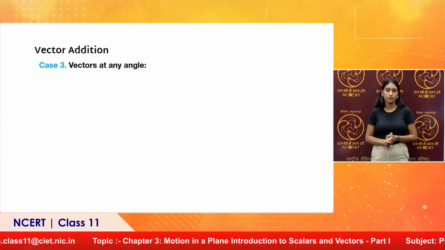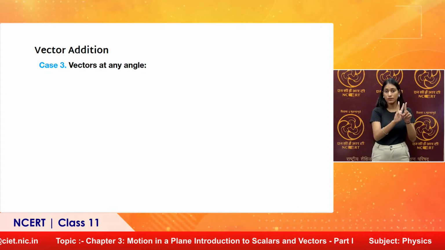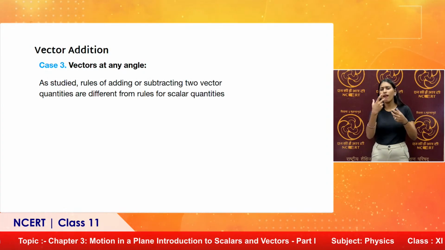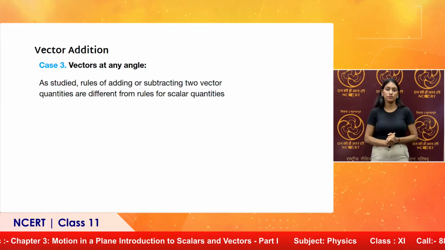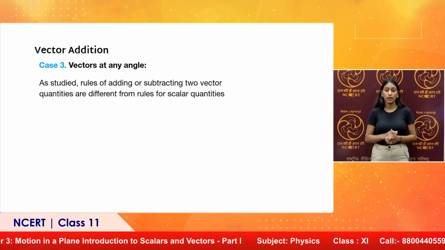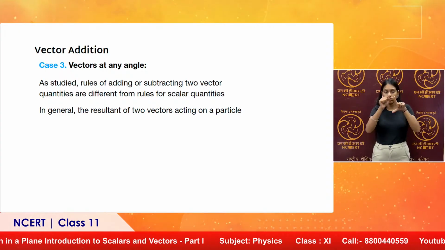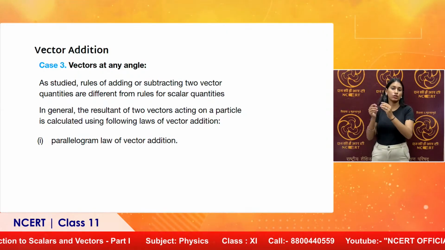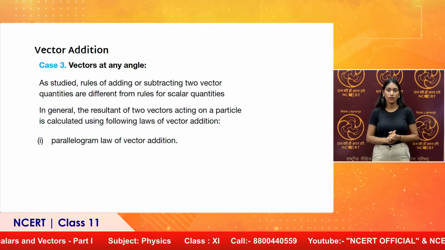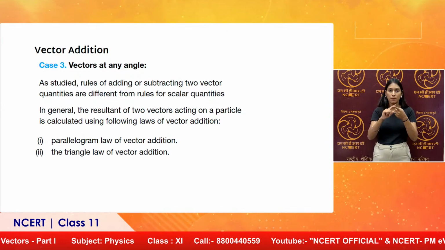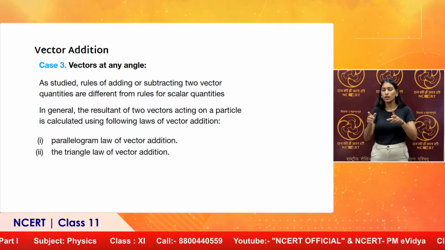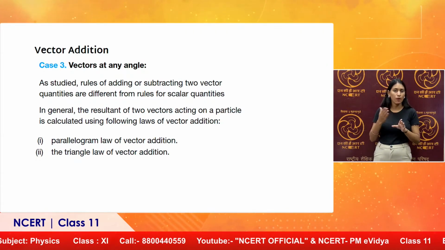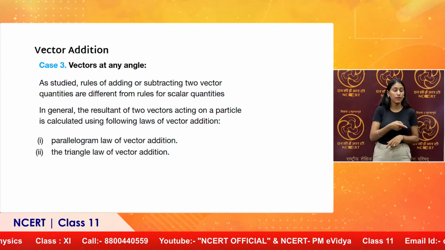Case 3, it is the most general case, vectors at any angle. There are rules of adding or subtracting vectors. They are different from the scalar addition. You can see we have two laws, parallelogram law of vector addition and triangle law of vector addition. We will talk about one law in detail, others are similar and they lead us to same result.